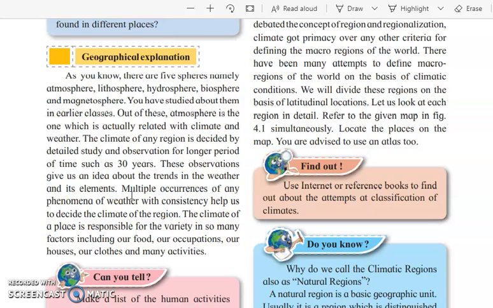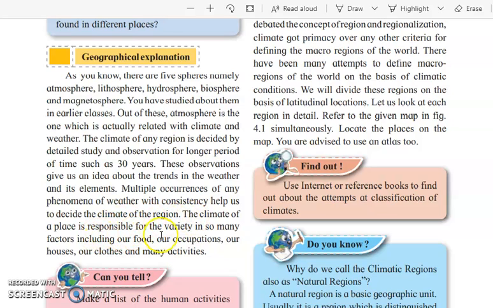After doing these observations, only then can you conclude which type of climate is seen in a particular area. Weather is a different thing. Weather means the daily changes you see in the temperature. But to decide about a certain climate at a certain place, you require a very long study and deep observation. These observations give us an idea about the trends in the weather.